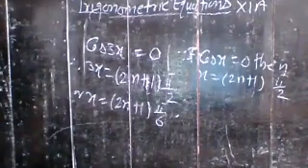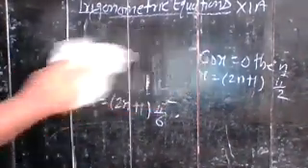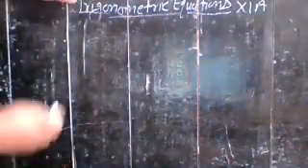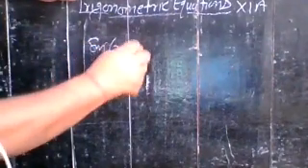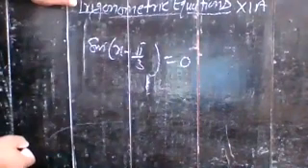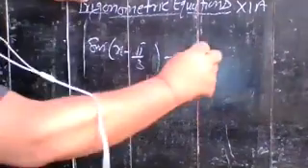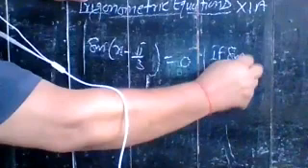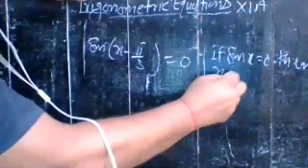Note it. In the same way, sine of x minus pi by 3 is equal to 0. Here you know, if sine x is equal to 0, then x is equal to n pi.